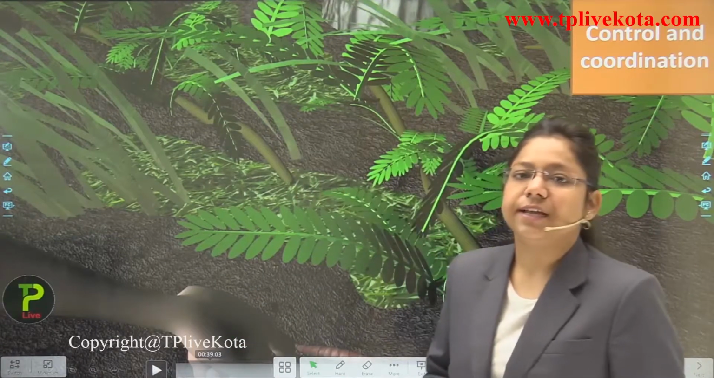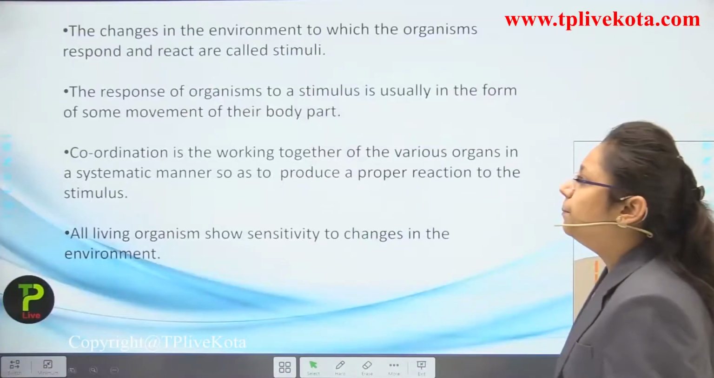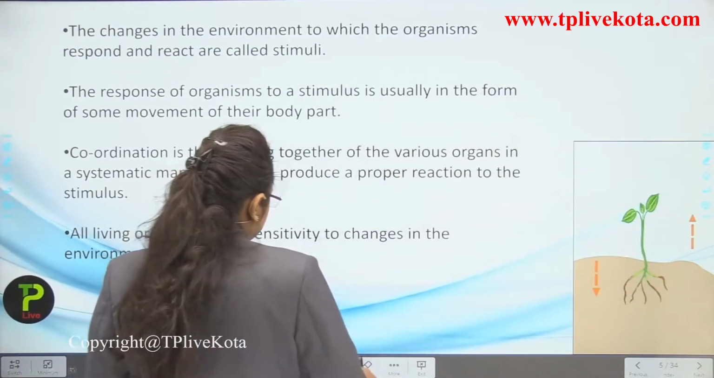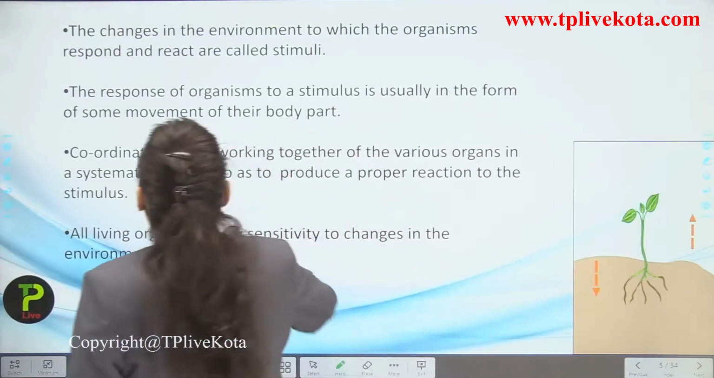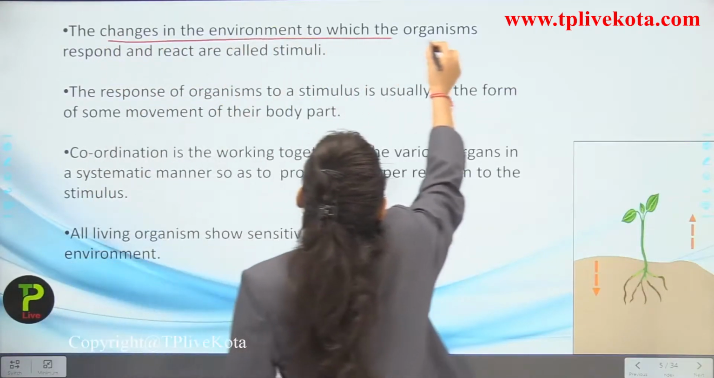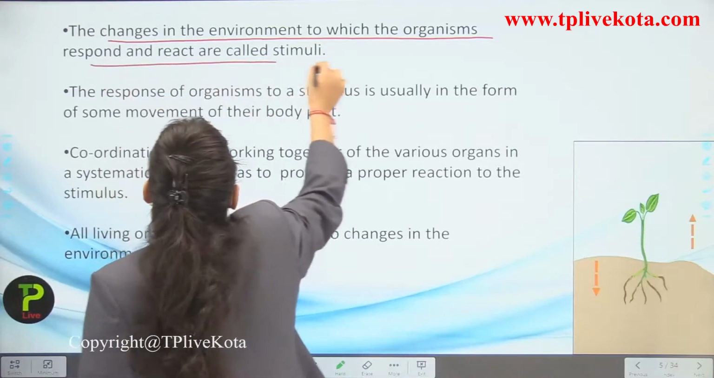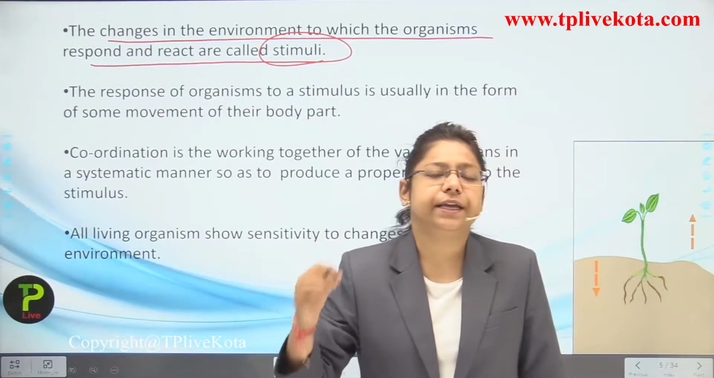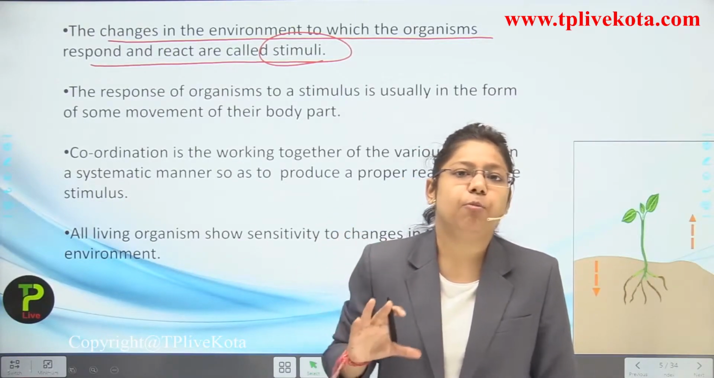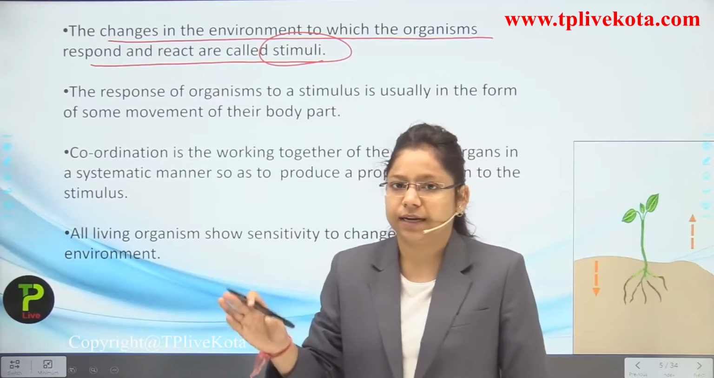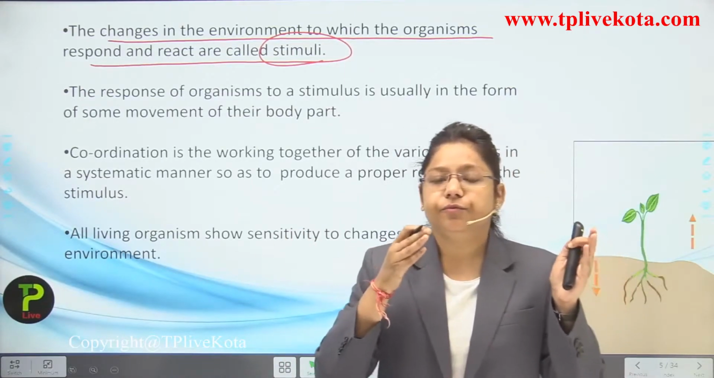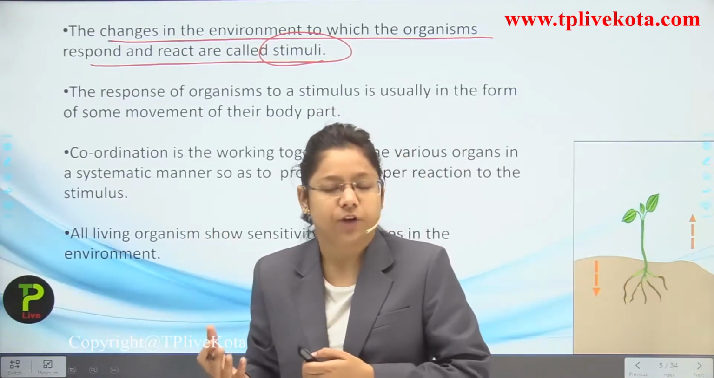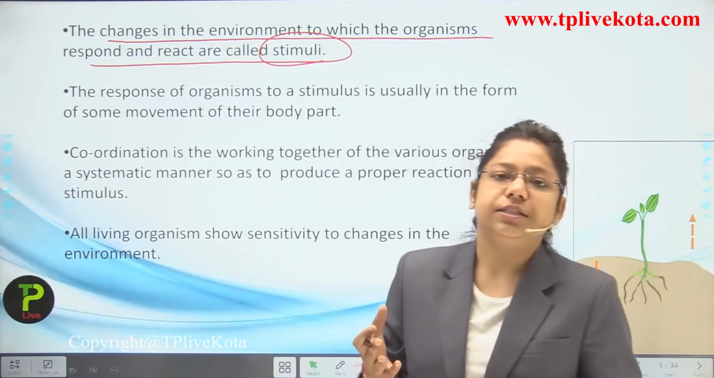So this is the first lecture, students, and we are going to start with the basic introduction of this chapter. I will tell you about the basic terms of this chapter. First, the changes in the environment to which the organism responds and reacts are known as what? Stimuli. For example, if there is a well potted plant and you keep it towards sunlight, then what will happen? It will move its stem towards the sunlight because it is getting a stimulus from the sunlight. So this is what stimuli are.